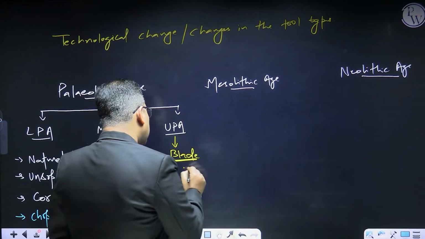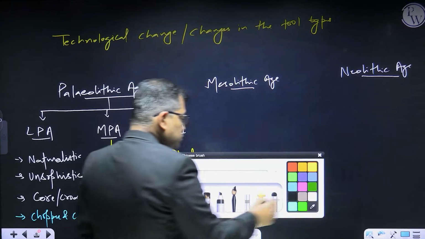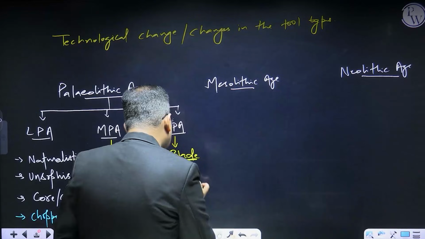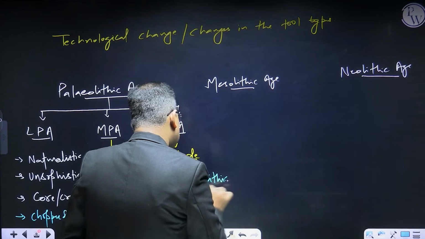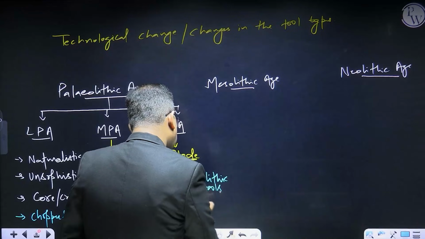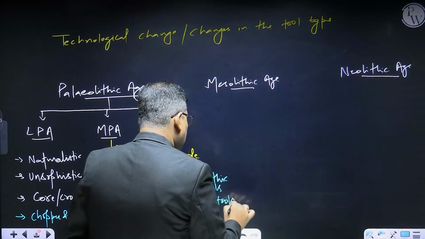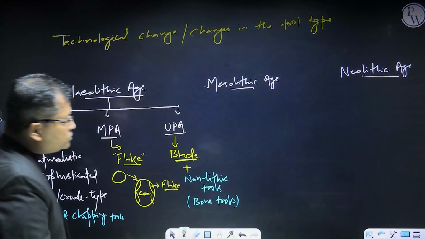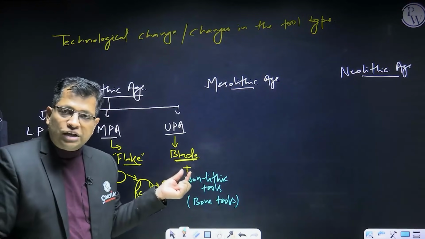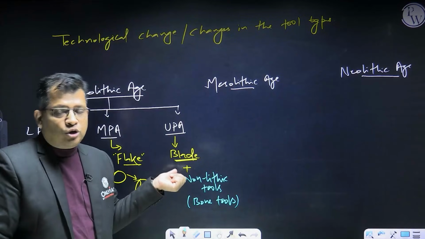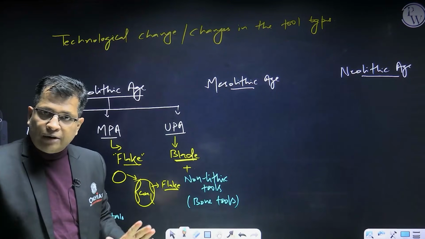There's one more thing that we can notice here during the Upper Paleolithic Age: the use of non-lithic tools. Non-lithic tools means maybe bone tools, right? So during this time period, one change we can notice is that it was not only stone being used during the Upper Paleolithic Age, but also non-lithic tools. Is it okay?